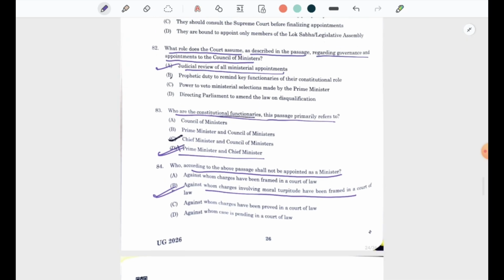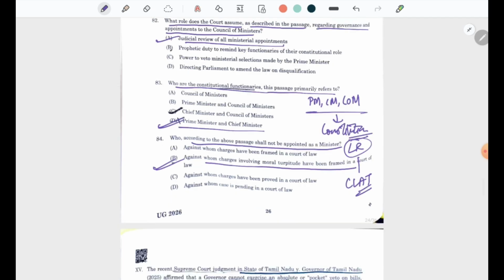Therefore, by reading all of this, we should understand that we need to read about the PM, about the CM, about the Council of Ministers while reading the Constitution for our legal reasoning section for the CLAT examination, right?